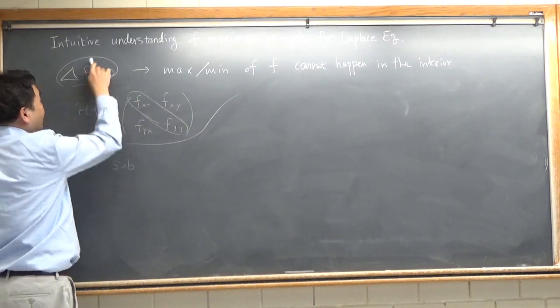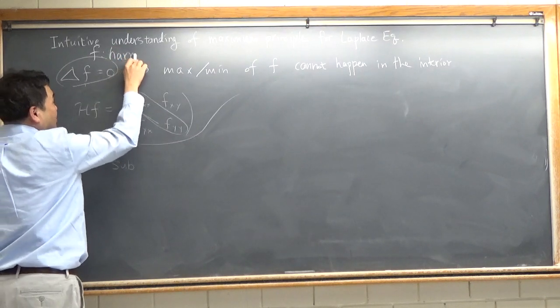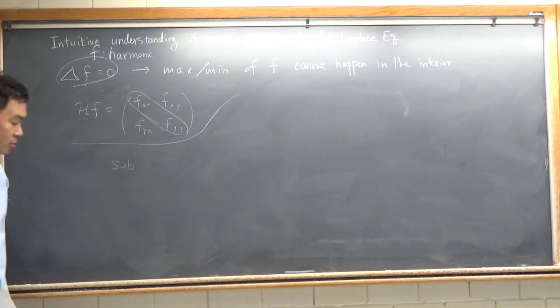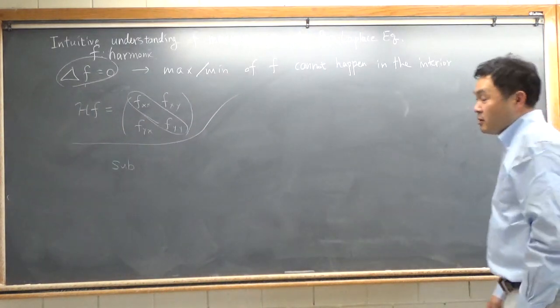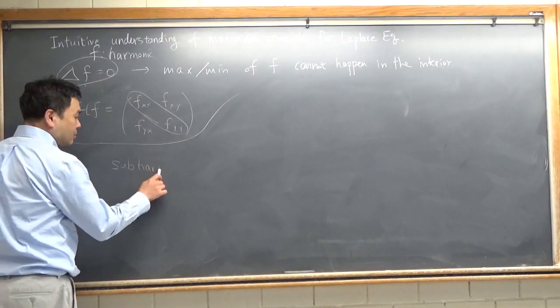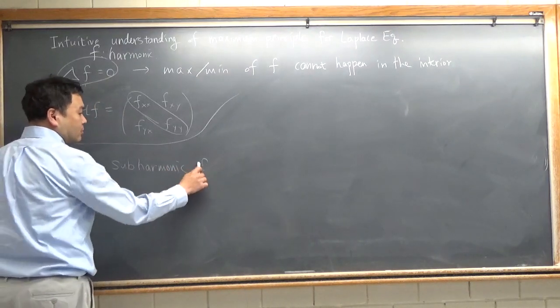Okay? So f is called harmonic if it's a solution to the Laplace equation. And there's something called subharmonic functions.